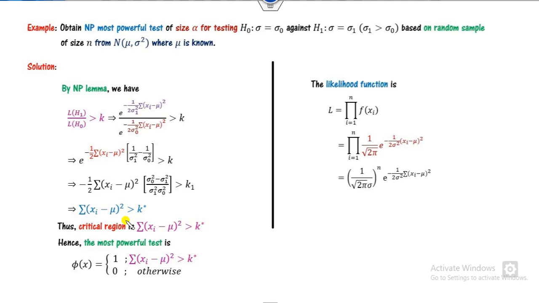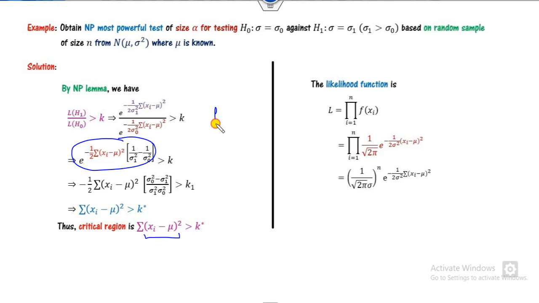Otherwise you can also take the second way. What you can do, you can consider this as a function of x called h of x. Here x is there. Then you can take the derivative, but in this case the derivative is quite lengthy.